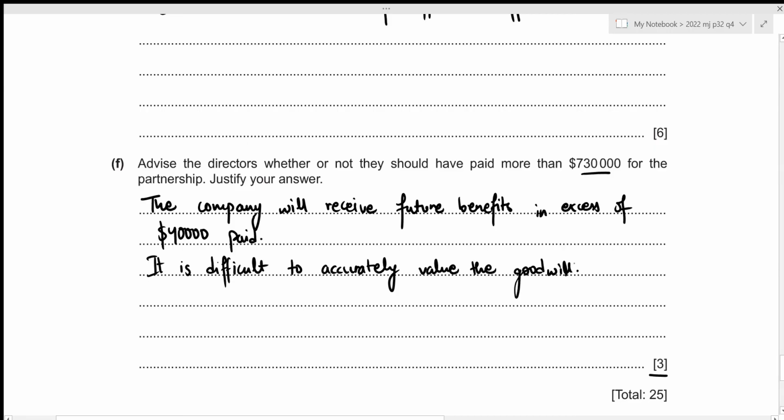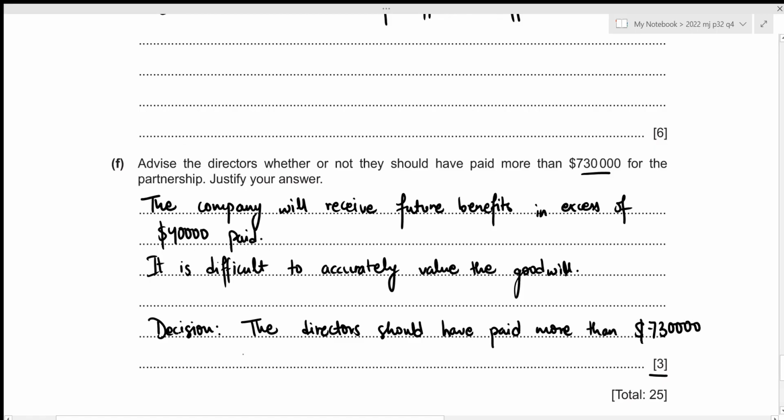Okay, now we need to write down our decision clearly. So I would say that this is a good decision since this goodwill will bring future economic benefits. And the directors should have paid more than 730,000 for the partnership. This concludes the sixth part of this question as well as the entire question number 4 of 2022 May-June paper 3-2.